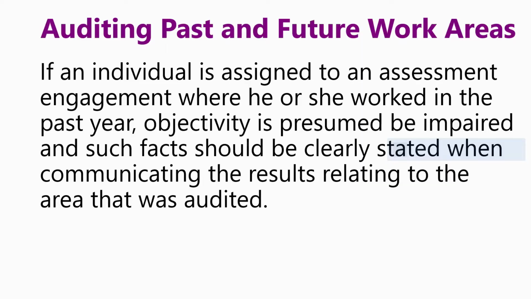However, objectivity is considered to be impaired if the auditor designs, installs, drafts procedures for, or operates such systems. Auditing past and future work areas. If an individual is assigned to an assessment engagement where he or she worked in the past year, objectivity is presumed to be impaired and such facts should be clearly stated when communicating the results relating to the area that was audited.